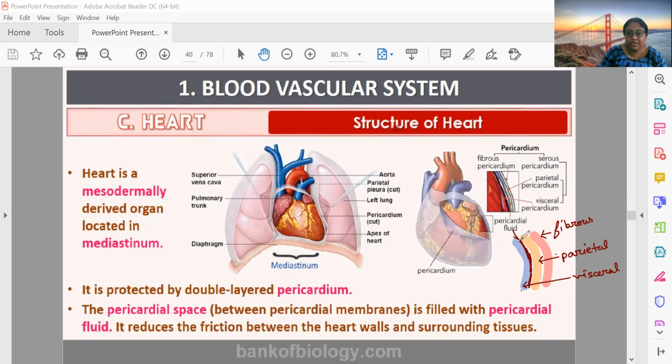In between these two, there is a layer of pericardial fluid. Understood? So, what is the role of pericardium? It is actually the role of pericardial fluid to reduce the friction between heart walls and the surrounding tissue. Similarly, if you remember, in between pleura, you have pleural fluid. So, let us move ahead.